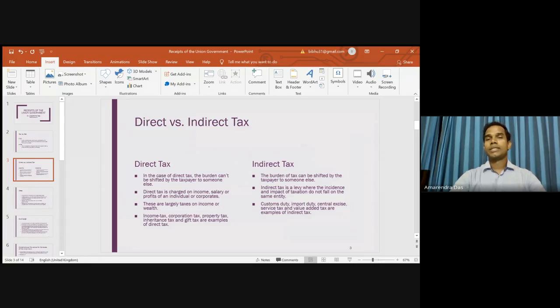Now you will see that the beauty parlor is collecting the tax from you, but the tax is paid by that beauty parlor agency to the government. So that means tax is imposed on some entity, but the tax is ultimately paid by somebody else. That is the difference between direct and indirect tax.